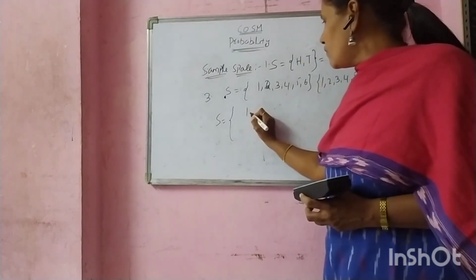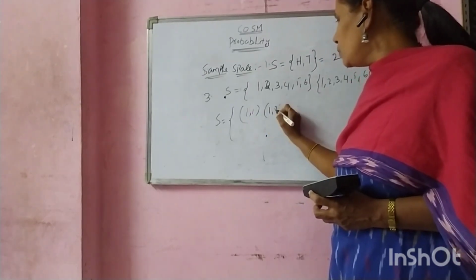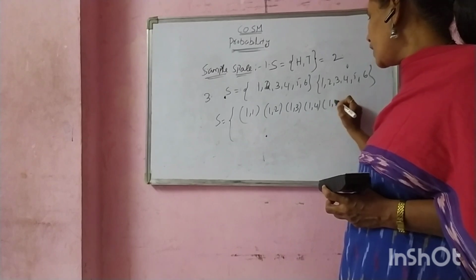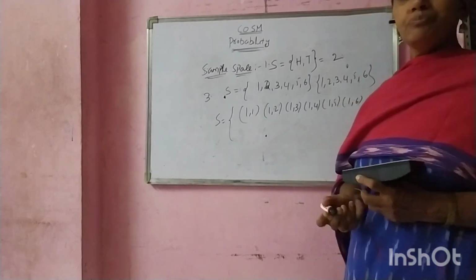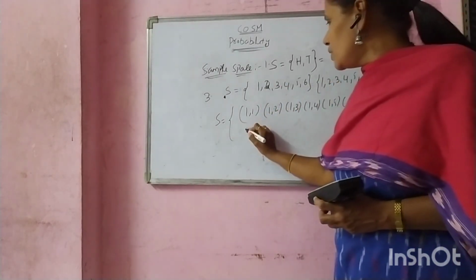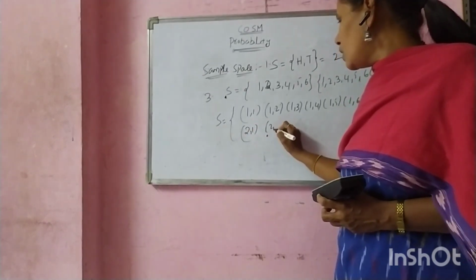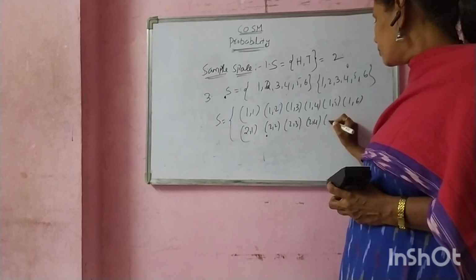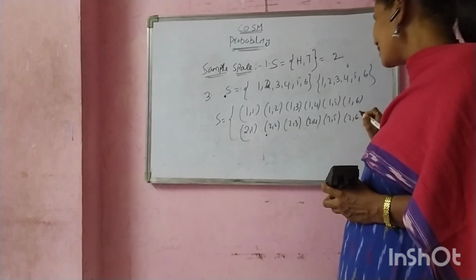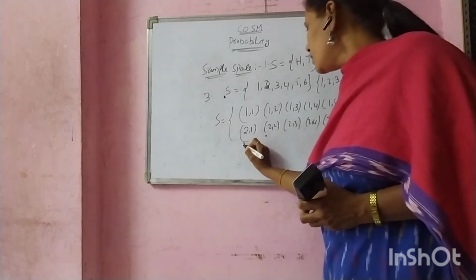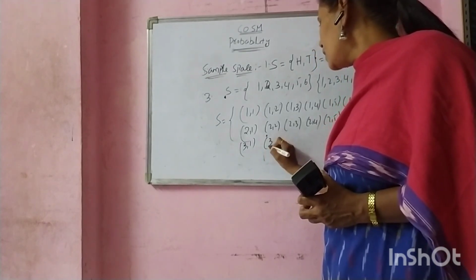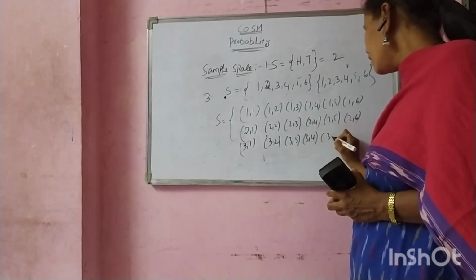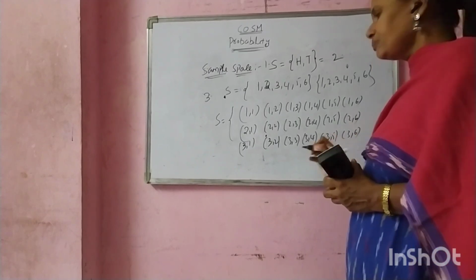Now the 1, 1 possibilities: 1, 2, 1, 3, 1, 4, 1, 5, 1, 6. The next combination: 2, 1, 2, 2, 2, 3, 2, 4, 2, 5, 2, 6. Next: 3, 1 through 3, 6.